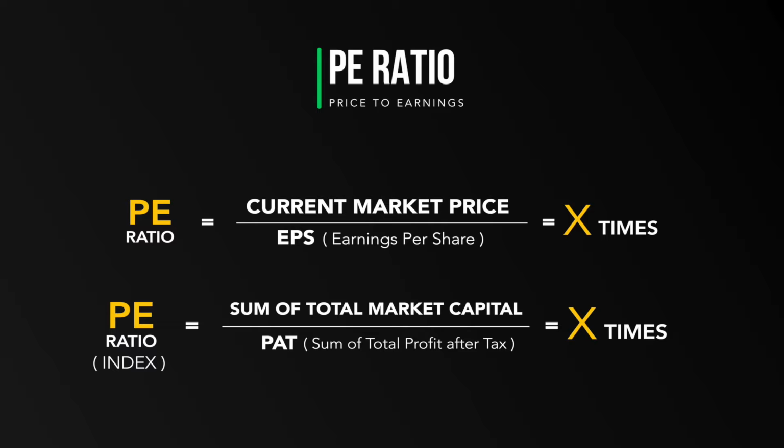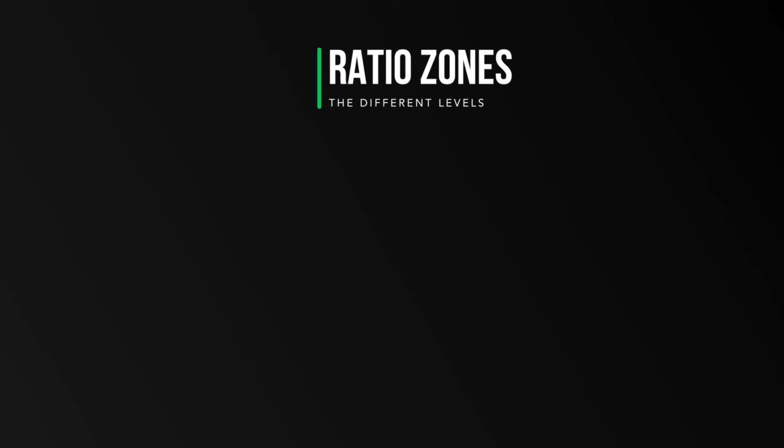So we will do this for all the 50 shares, and this will give us a number. That number is divided by the profit after tax. For profit after tax, again, in this situation, we'll take the sum total of profits of all the 50 companies, and this will give us the PE ratio of the index. So this is the last slide before we move on to the real actual data set.